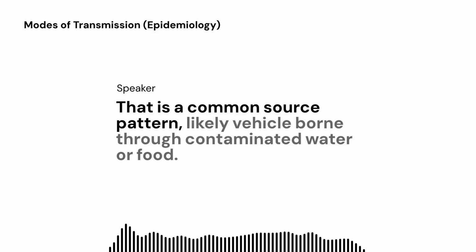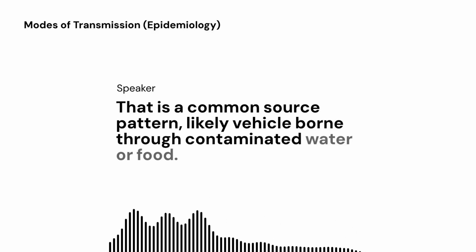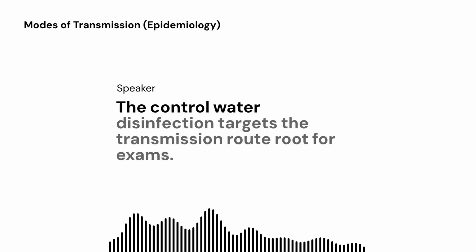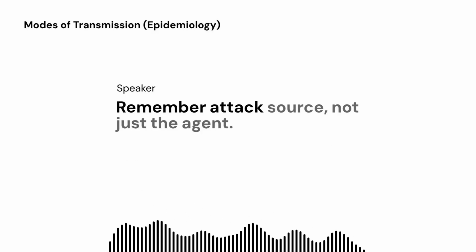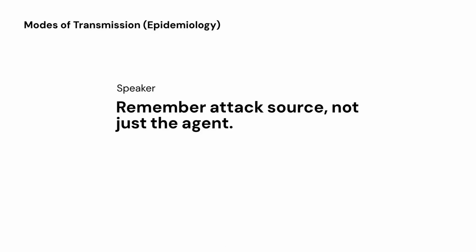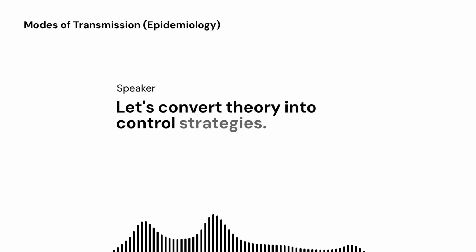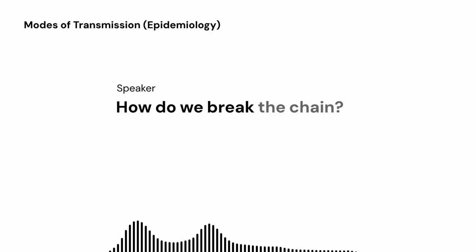That is a common source pattern, likely vehicle-borne through contaminated water or food. The control, water disinfection, targets the transmission route. For exams, remember, attack the source, not just the agent. Let's convert theory into control strategies. How do we break the chain?